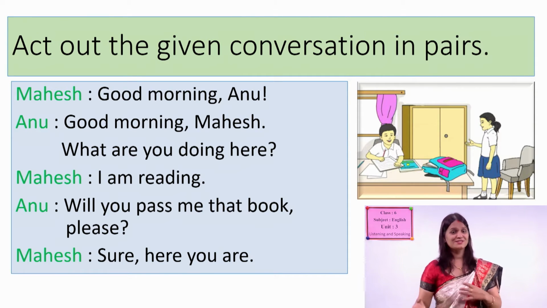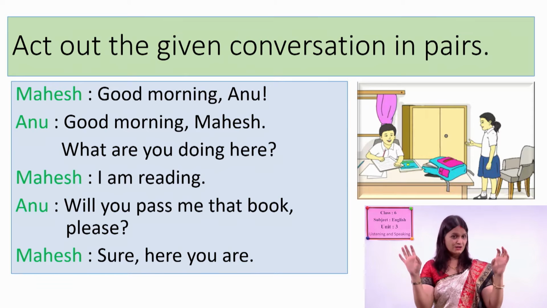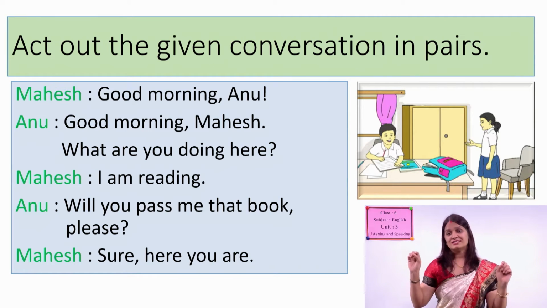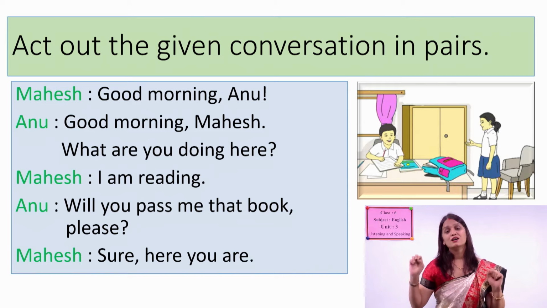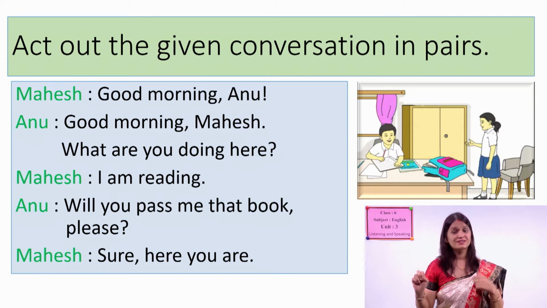Okay, so in this way, they talked with each other, Mais and Anu. Mais is saying, "Good morning, Anu." Anu is saying, "Good morning, Mais. What are you doing here?" Mais again saying, "I'm reading." Anu is saying, "Will you pass me that book, please?" And Mais is saying, "Sure, here you are."